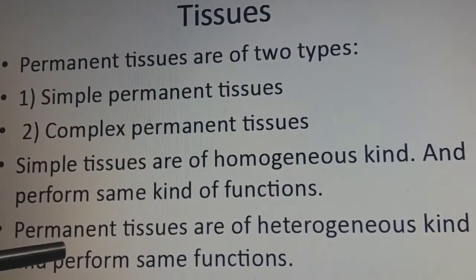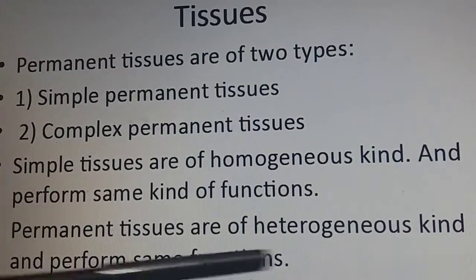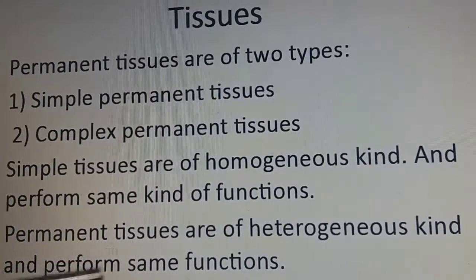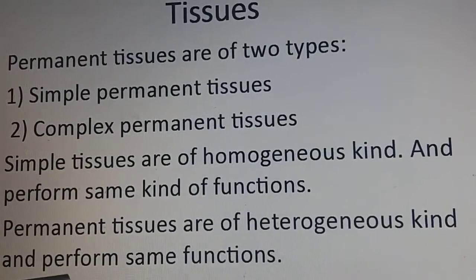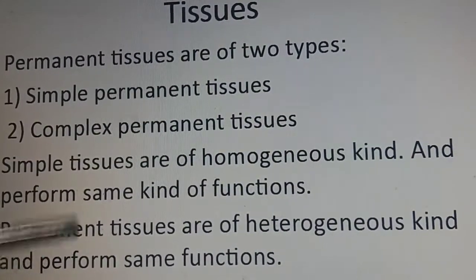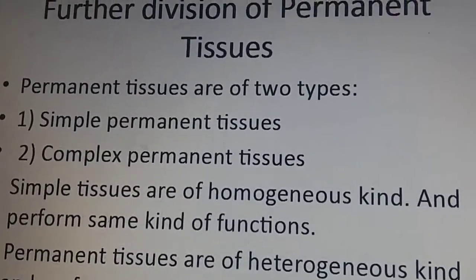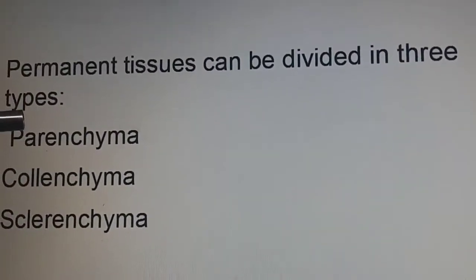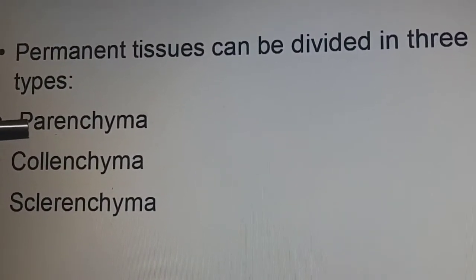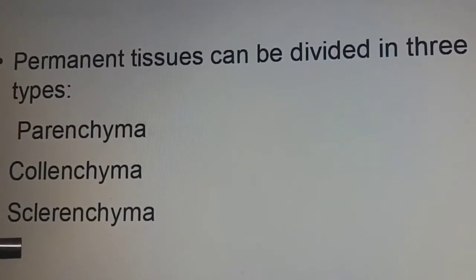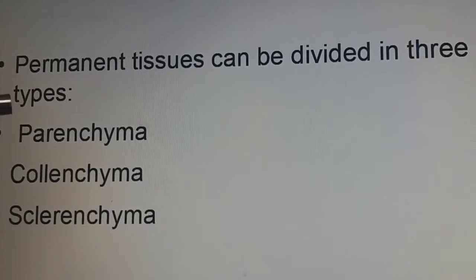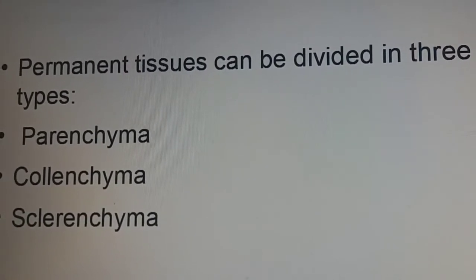Then come complex permanent tissues. They are heterogeneous, meaning one tissue differs from another in shape and size, but the functioning is the same. So the names simple and complex come from the homogeneous and heterogeneous kinds. Now moving forward, simple permanent tissues are of three types: parenchyma, collenchyma and sclerenchyma.